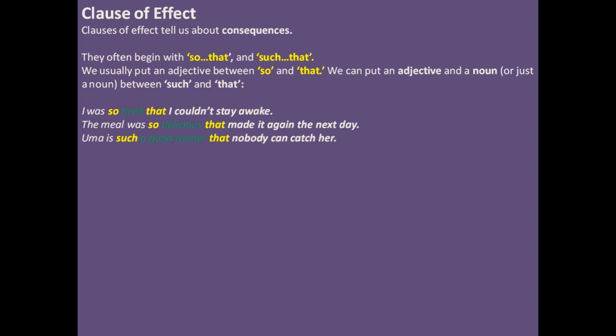Uma is such a good runner. So a good runner, look at this. A good runner is a noun phrase, and good is a part of the noun phrase, right? That nobody can catch her.